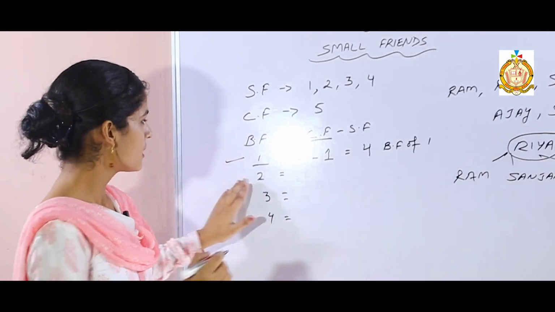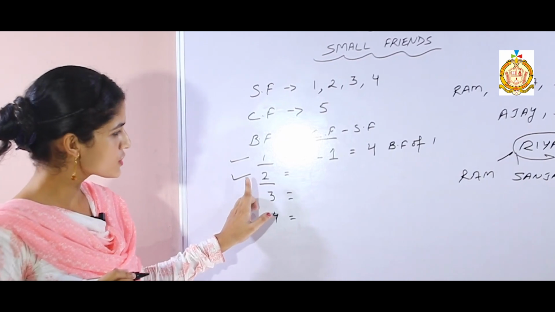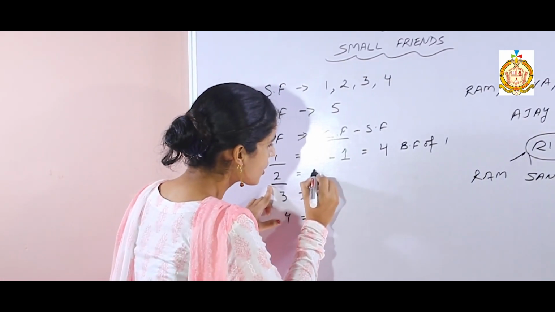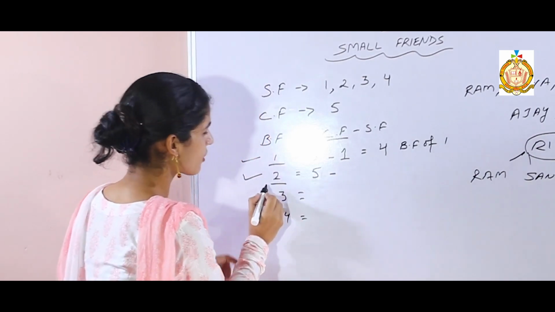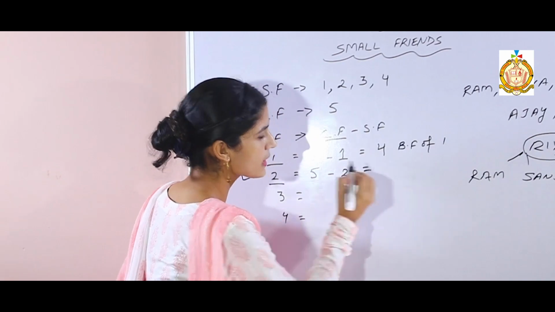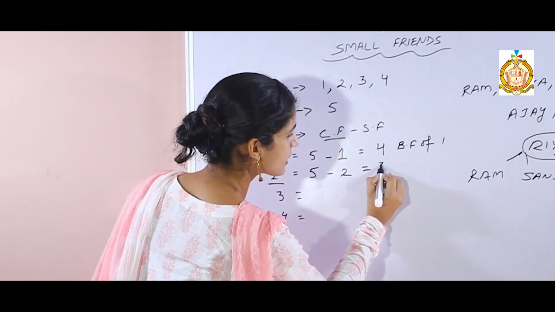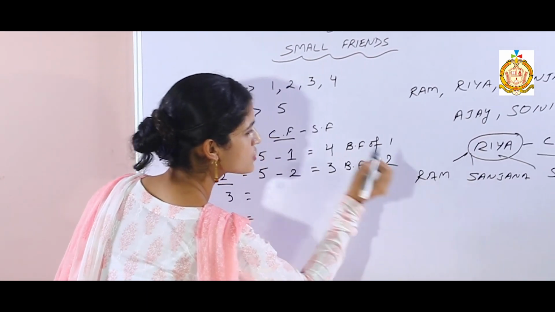Clear? Now we are talking about 2. The common friend is the same for all. 5 is the common friend. Subtract your small friend. Now we are talking about 2. Subtract 2. 5 minus 2, your answer is 3. So 3 is the best friend of 2.